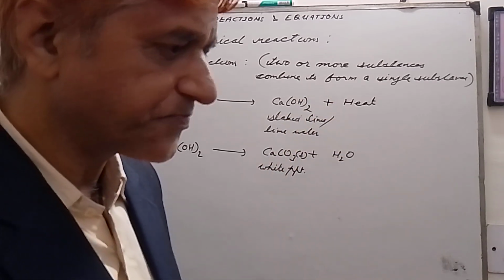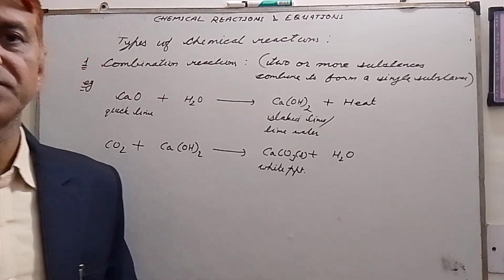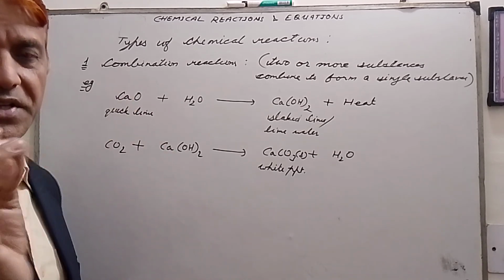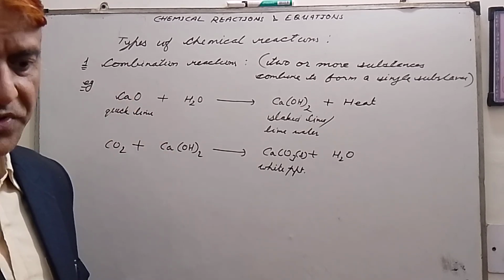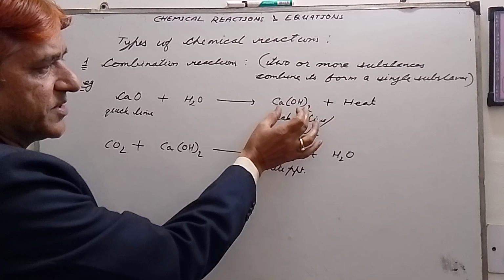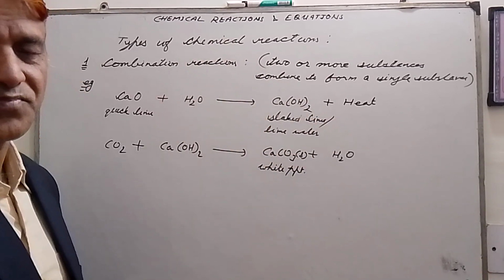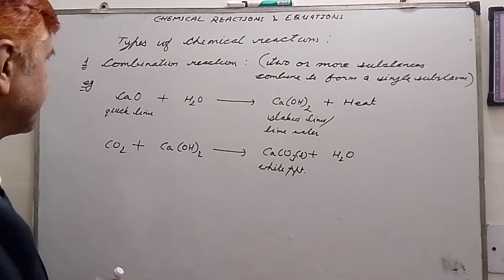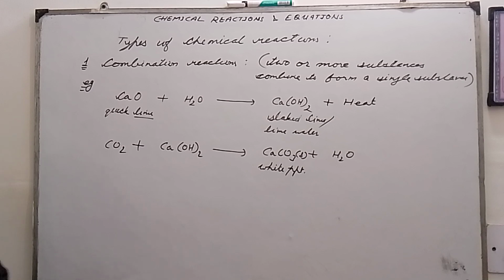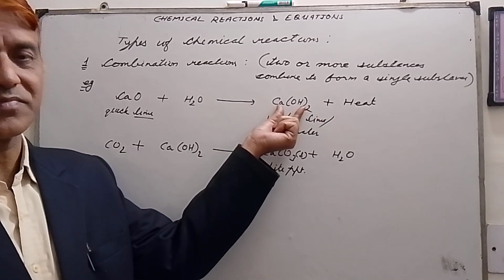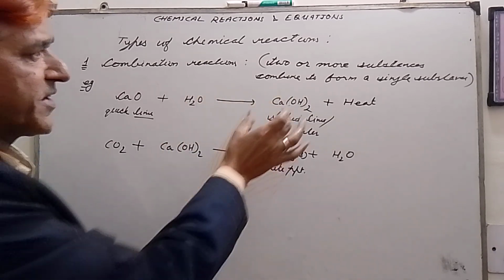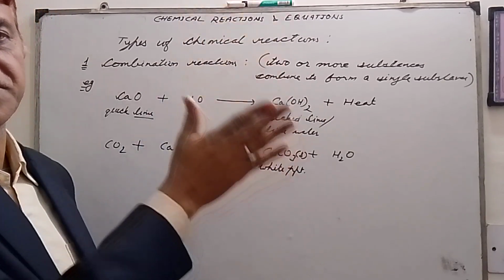And the second use is to whitewash the walls of our houses. When we whitewash the walls of our house, at that time we also use this lime water or slaked lime. Lime means chuna, lime. So we use slaked lime, that is a solution of quicklime in water. So this is painted on our walls.